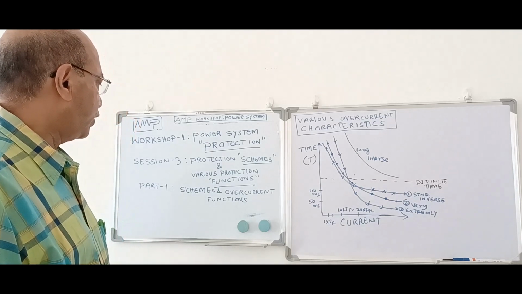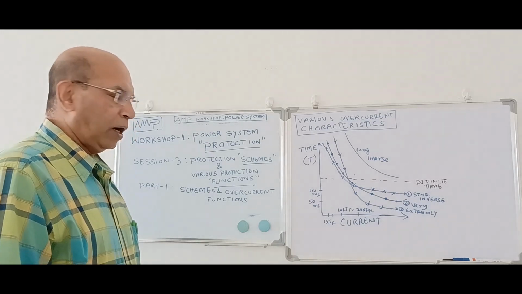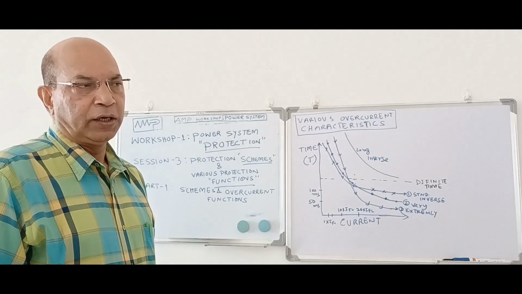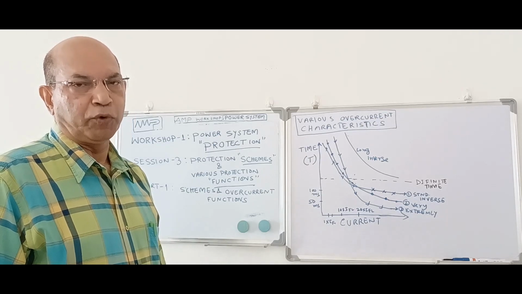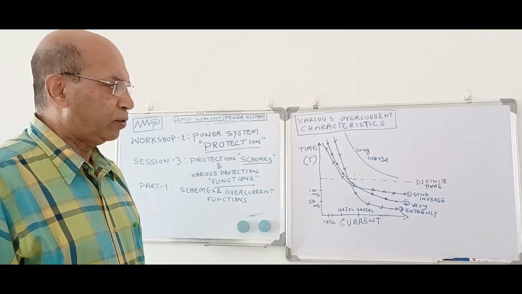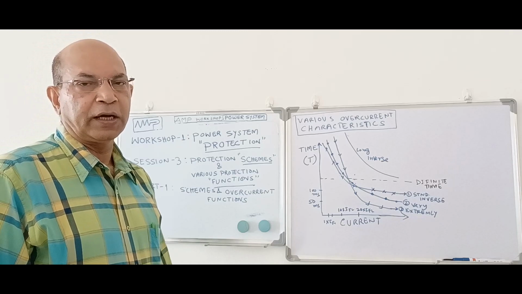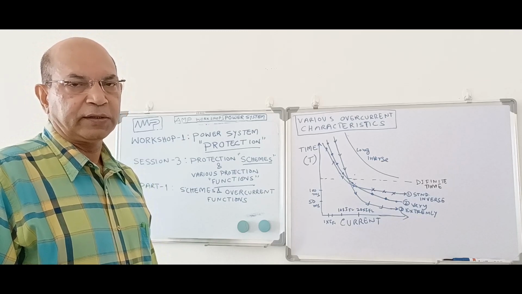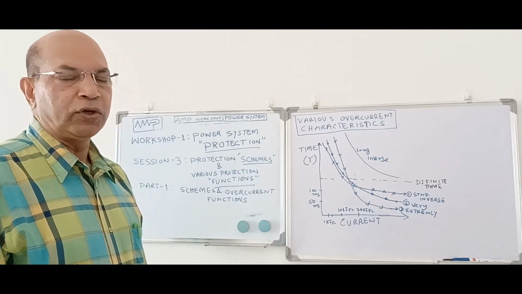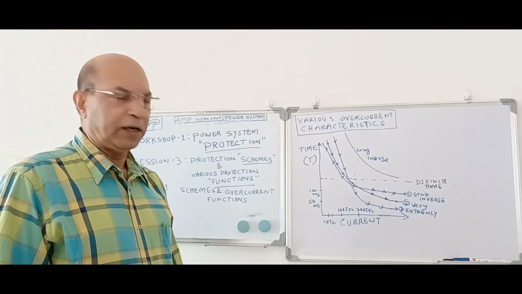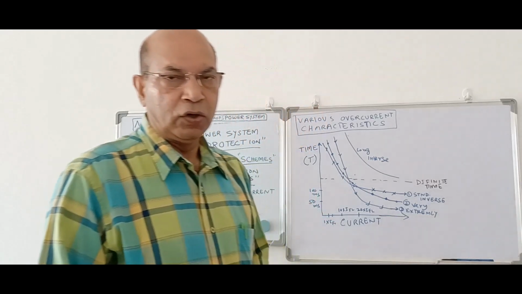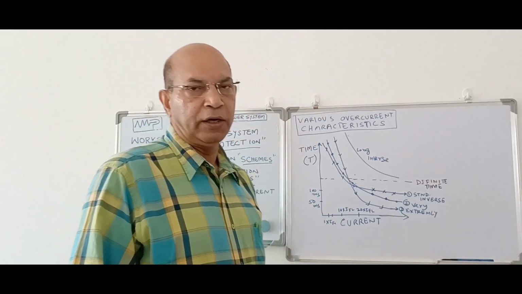Now, before going into protection schemes and protection functions, I would like to highlight two terminologies which we are frequently using in terms of protection. Most probably all of my friends are aware of this terminology, but just to refresh it, I am highlighting it once again. One terminology is overload, and the second is short circuit or fault current. What is the difference between overload and short circuit?